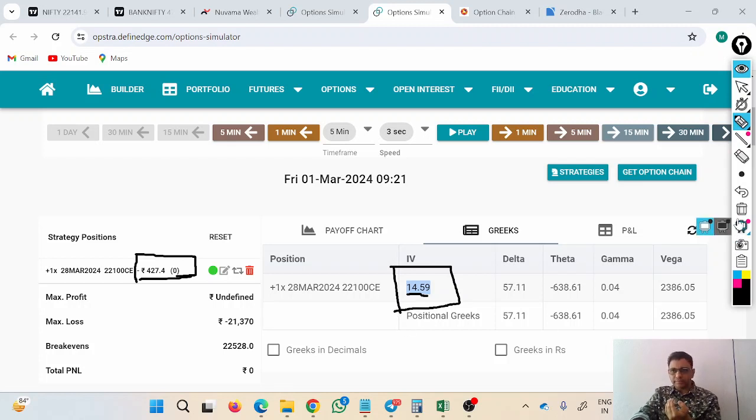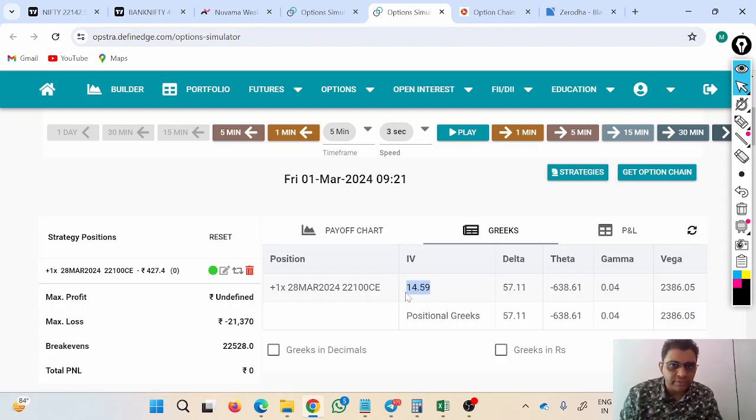Okay, got it. Now, what does this Vega tell me? It tells me that if this IV increases by 1%, so instead of 14.59 it becomes 15.5, maybe because an election is coming or some XYZ reason, if because of some event this IV increases by 1%, I will be getting this much profit, 2386.